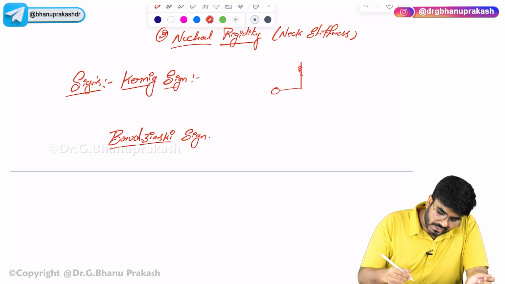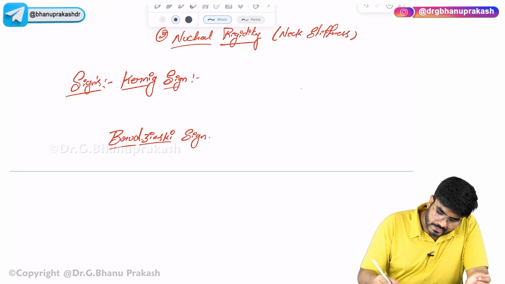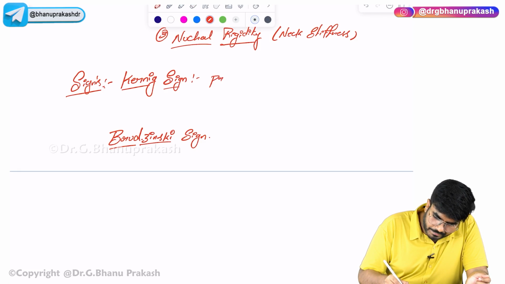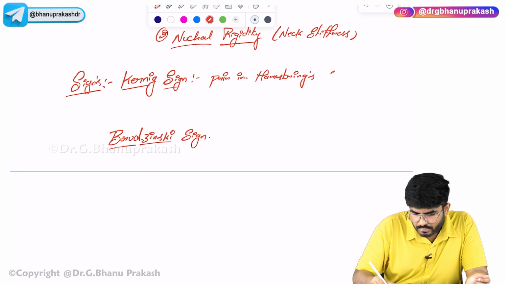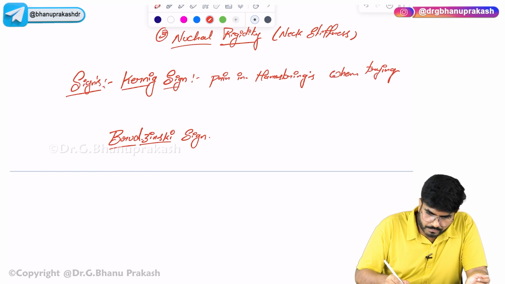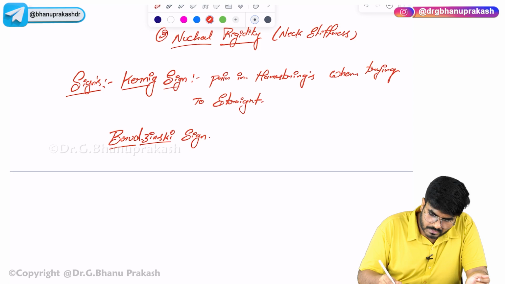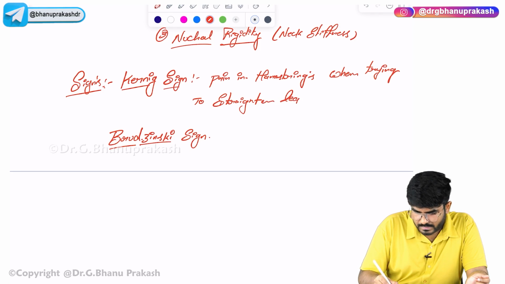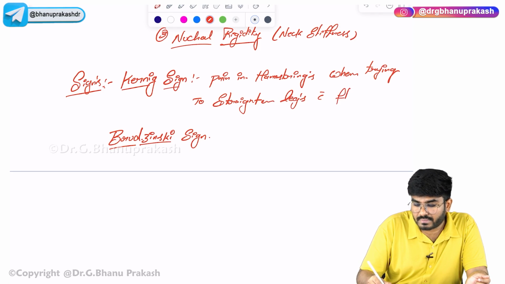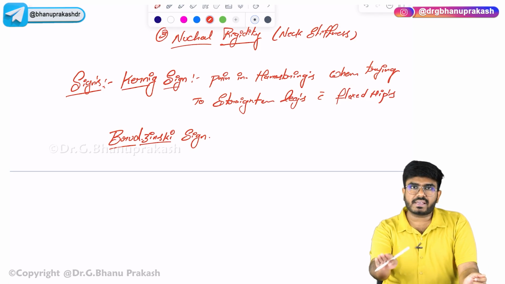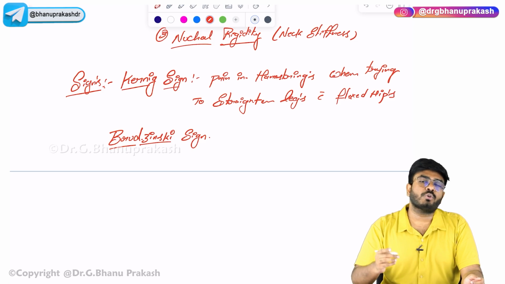So what is the Kernig sign? Let me write it. Kernig sign is pain in the hamstrings when trying to straighten the legs with flexed hips. The hips are flexed and the legs are being straightened, so immediately that causes the pain.